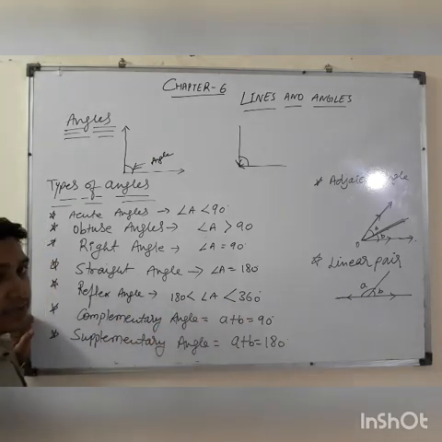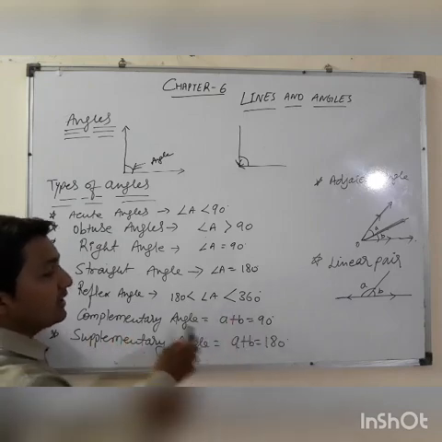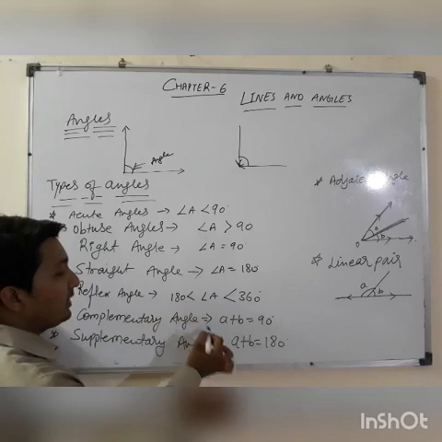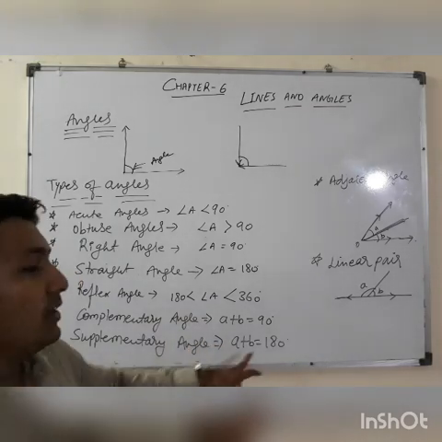And if two angles whose sum is 90 degrees, they will be known as complementary angles. And if two angles whose sum is 180 degrees, they will be known as supplementary angles.